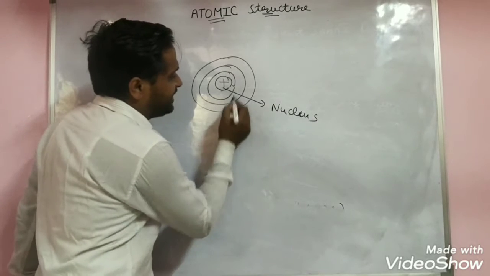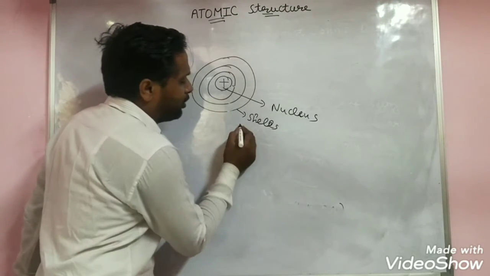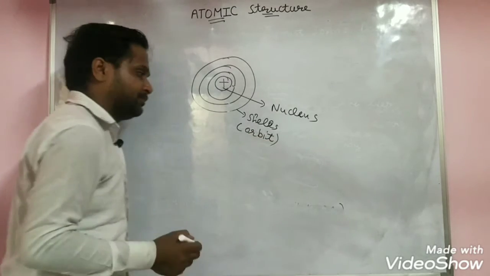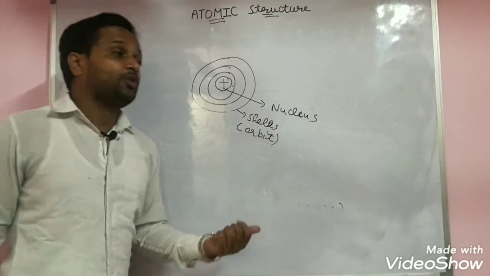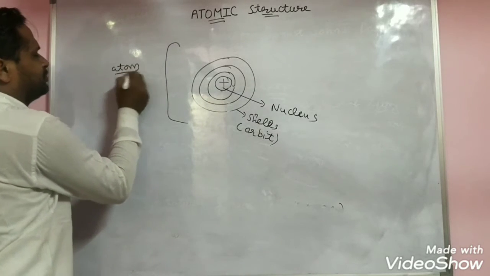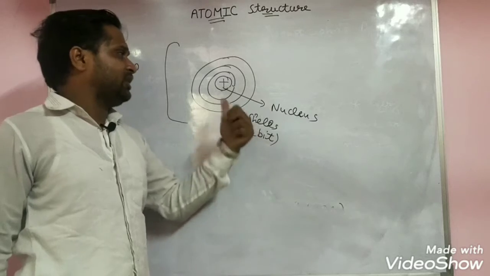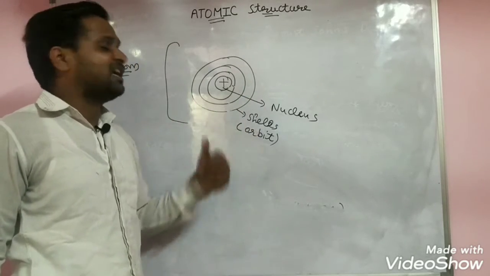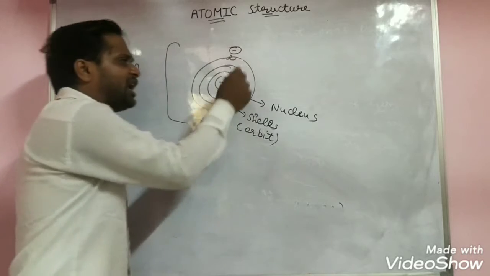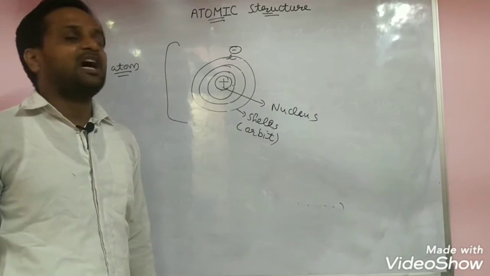And outside, these are called shells, but Bohr gives a special name, orbit. Inside the atom, the positive part is the nucleus and outside the circles are called shells. In the shells, electrons are revolving around the nucleus.